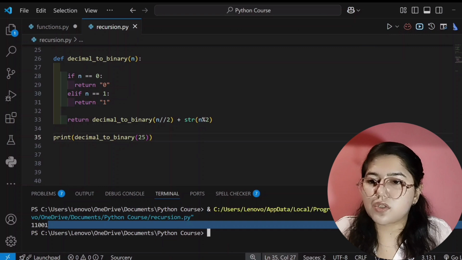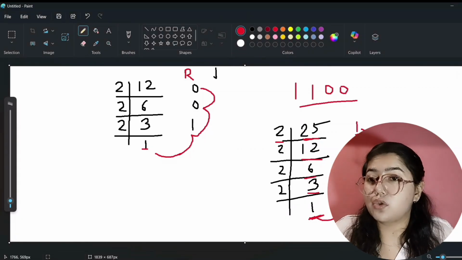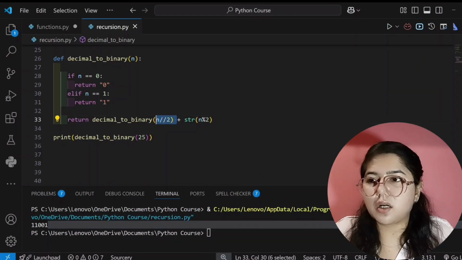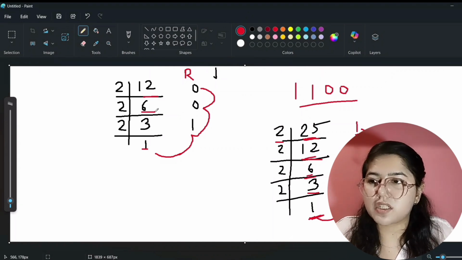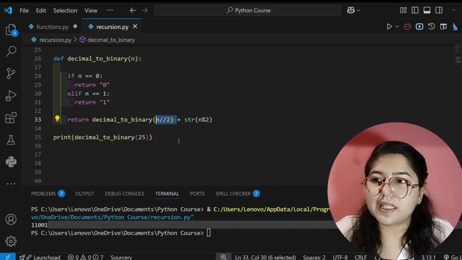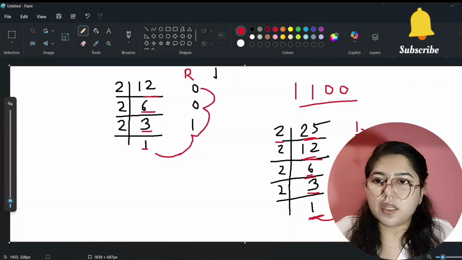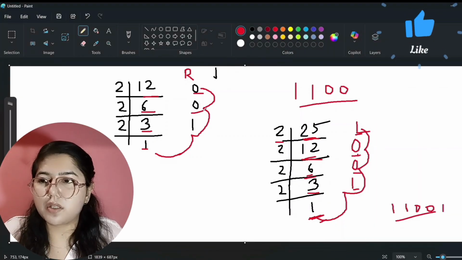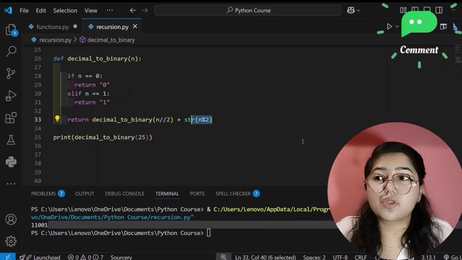See here, 11001, and that only we have calculated, right? So I hope you understood how this code will run in backend. This part of code is dividing a number, means it is dividing this 25 by 2, 12 by 2, 6 by 2, 3 by 2, right? And this part of code is finding the remainder. It is finding the remainder 10011, 0011, right? So I hope you understood how this code will run in backend and how to use logic.